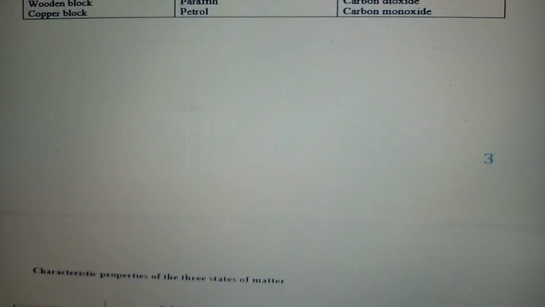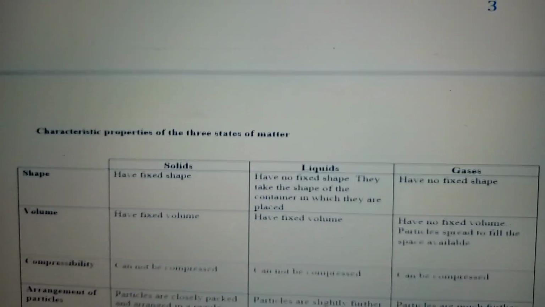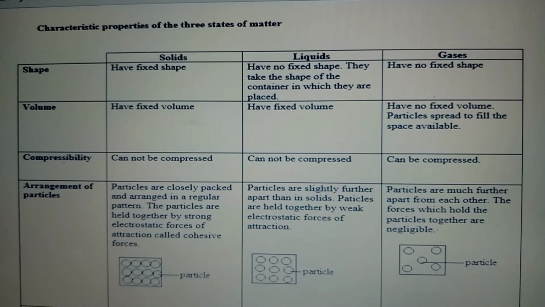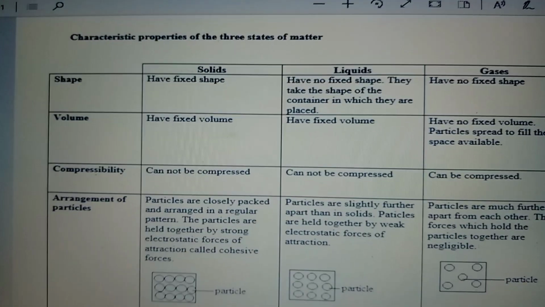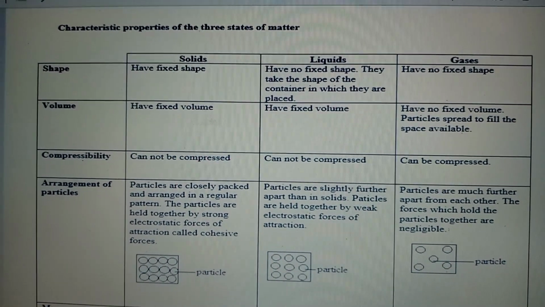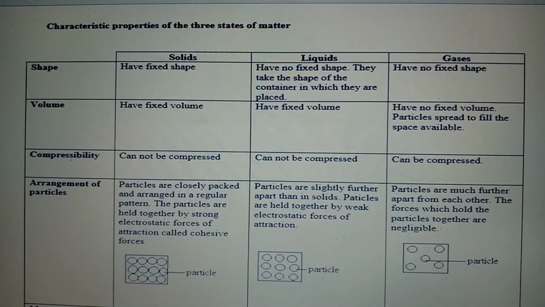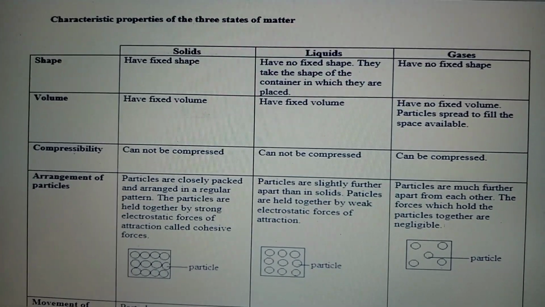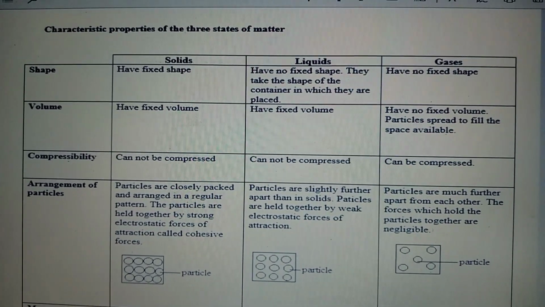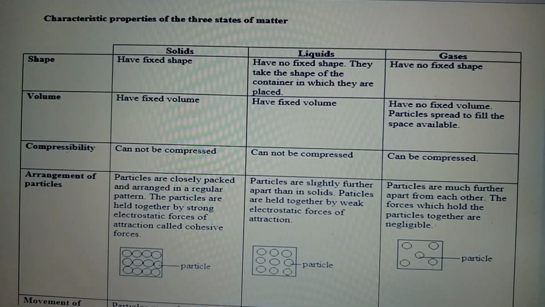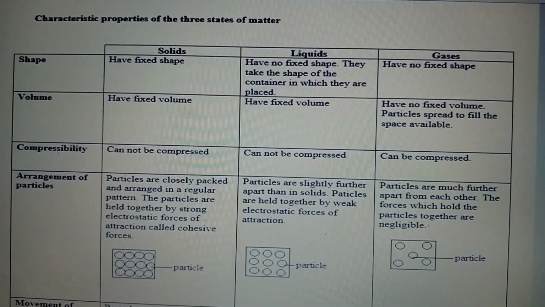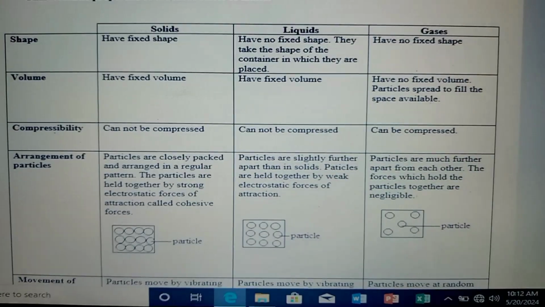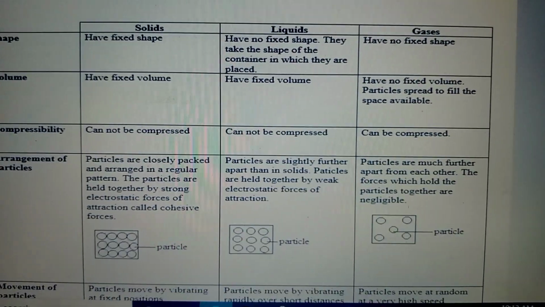So we move on. Hope you are following. Feel free to comment if you have any question. So we move on to the characteristic properties of the three states of matter. We have shape, volume, compressibility, arrangement of particles, and movement of particles.